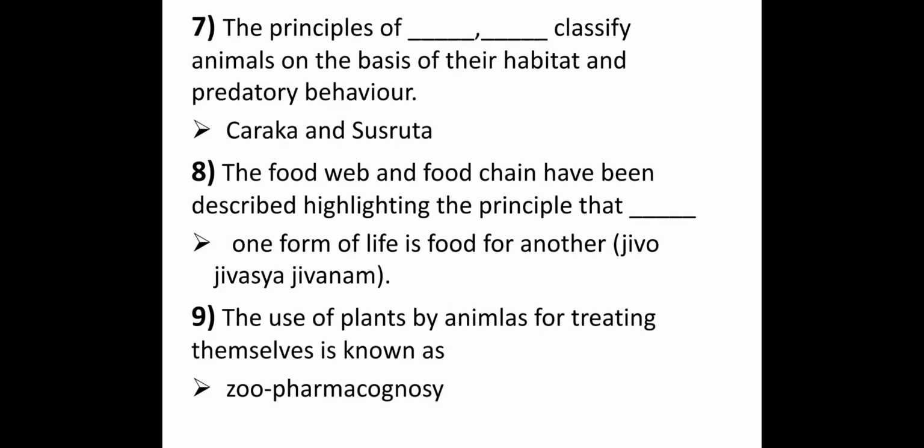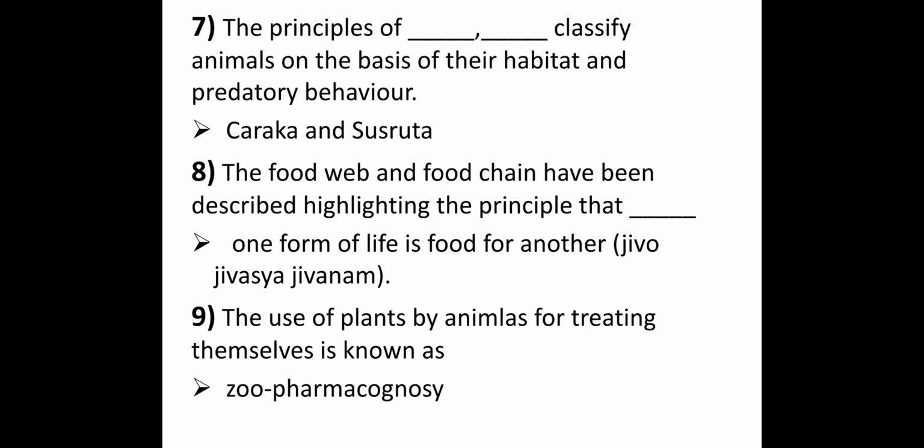Next question, the principles of dash and dash classify animals on the basis of their habitat and predatory behavior, that is Charaka and Shushruta, who classify the animals on the basis of their habitat and predatory behavior.